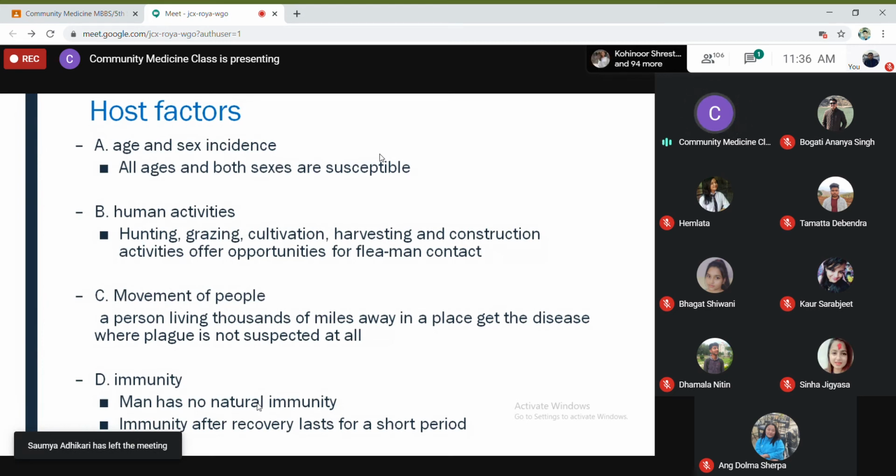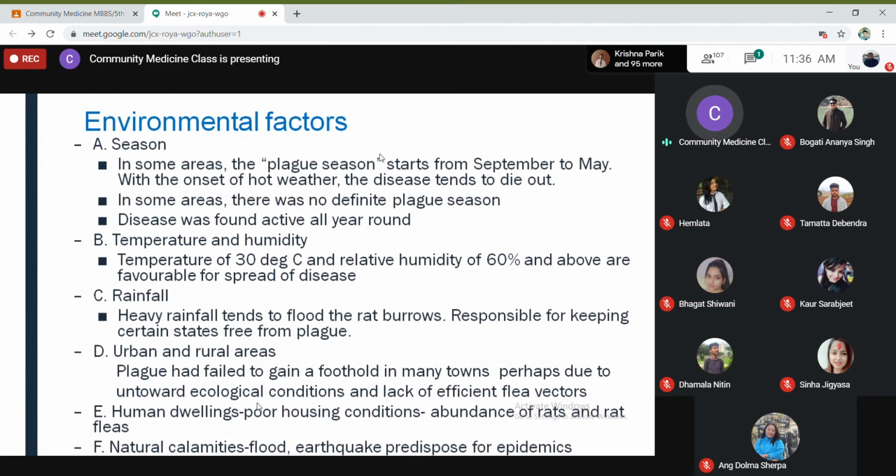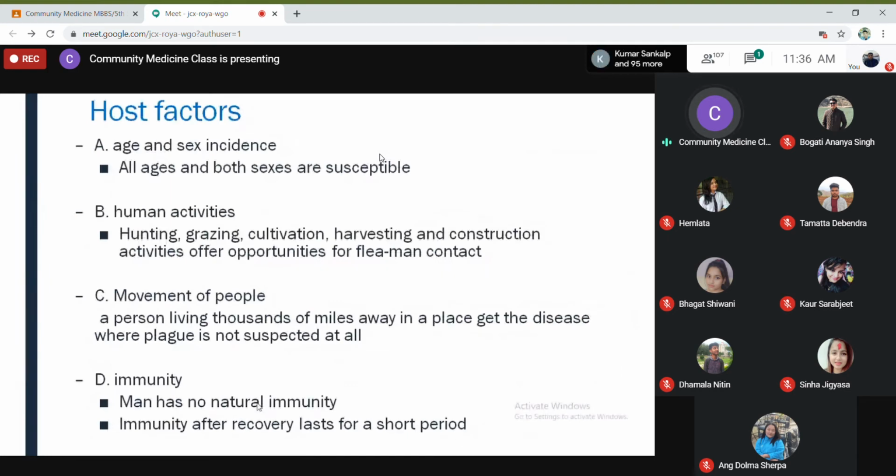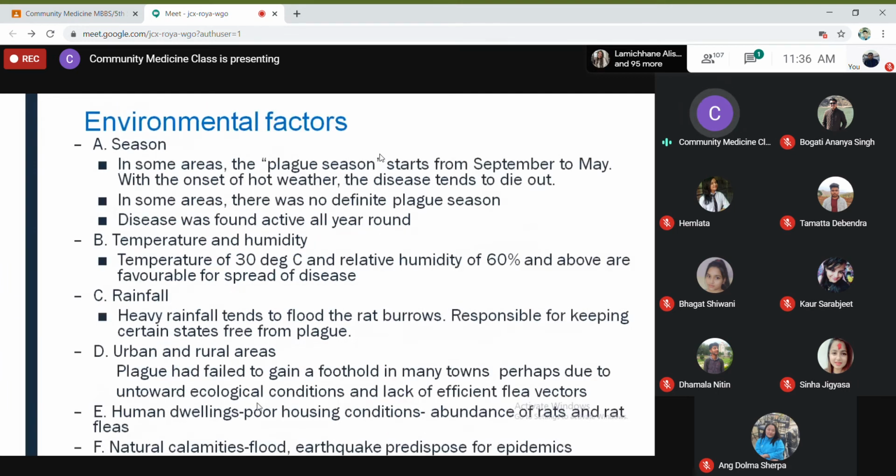Now, while talking about immunity, man has no natural immunity. Immunity after recovery lasts for a short period only, so it's not that helpful. If you think that once you're affected with plague you'll get lifelong immunity, it's not so. Similarly, in COVID-19, people are getting reinfected. In COVID immunity lasts a short period or doesn't last at all, but in plague it lasts for a short period of time. So, what are the environmental factors then?